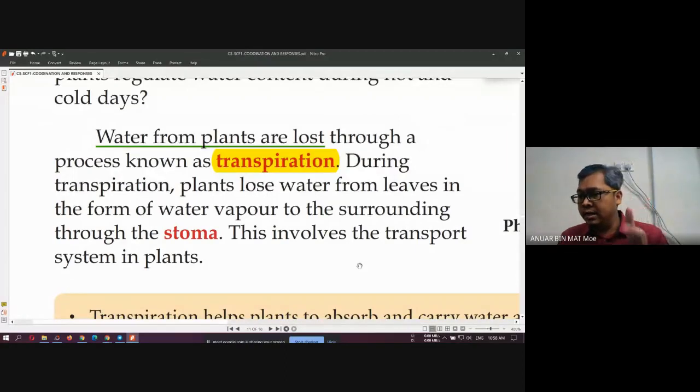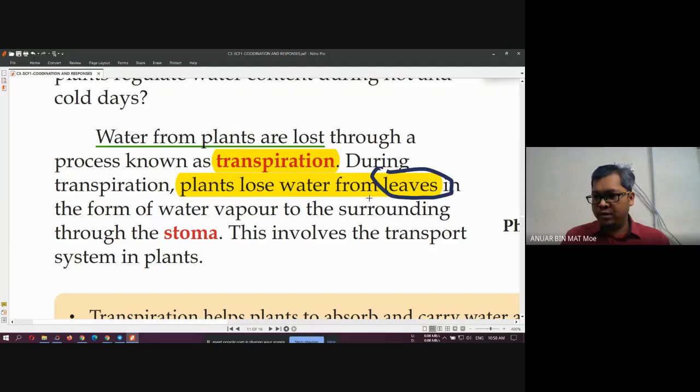Okay. So transpiration, again, we call transpiration when water from the plant is lost. So you can say that the loss of water in the plant is through what process name? Transpiration. Okay. So what is going on during transpiration? The plant loses water from where? You must remember, the plant loses the water from the leaf, or from the shoot.